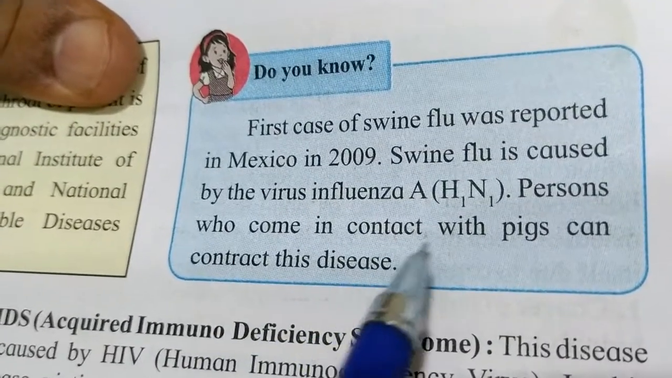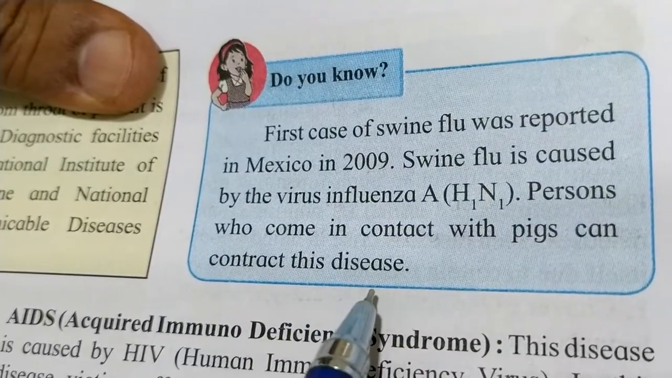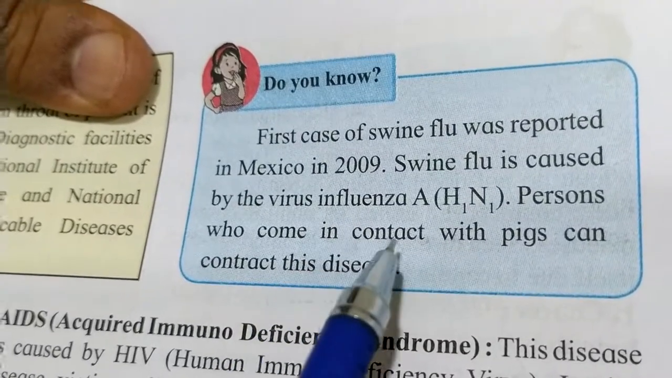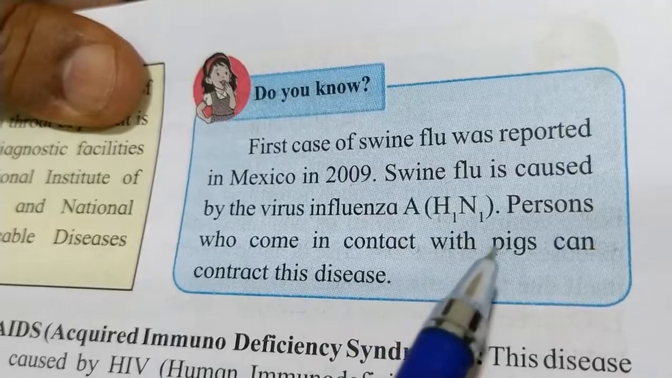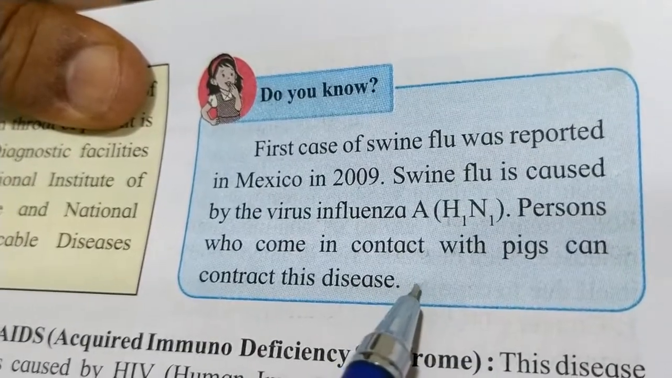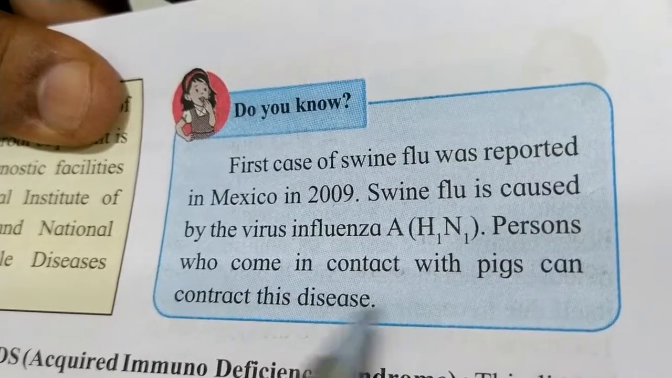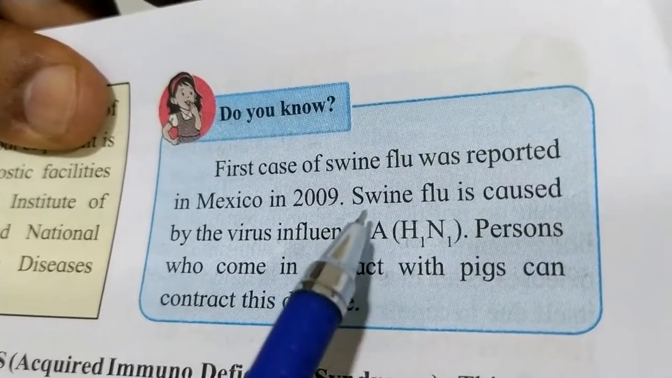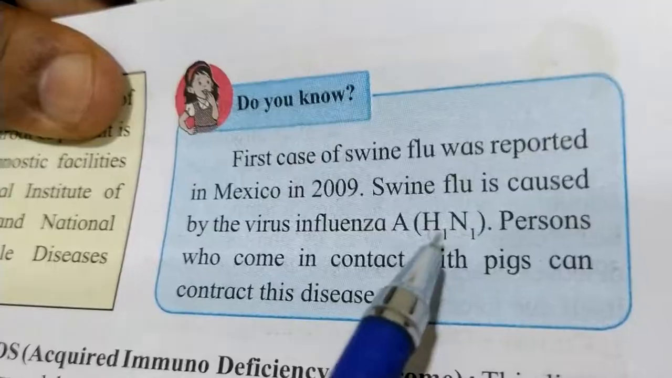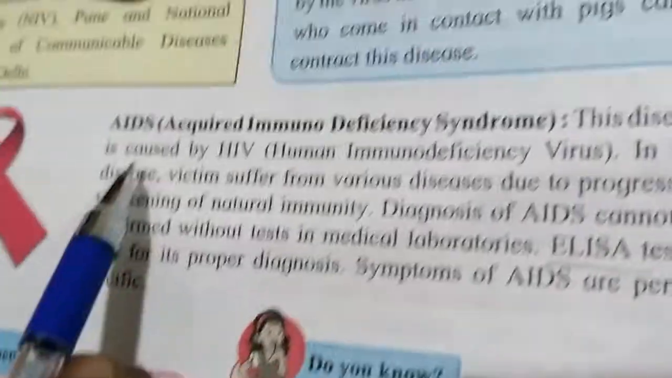A person who comes in contact with pigs can contract this disease. As we know, in foreign countries people keep pigs as pet animals, so the pigs live in the home. That is the reason why this disease has been caused or spread. Then next is AIDS.